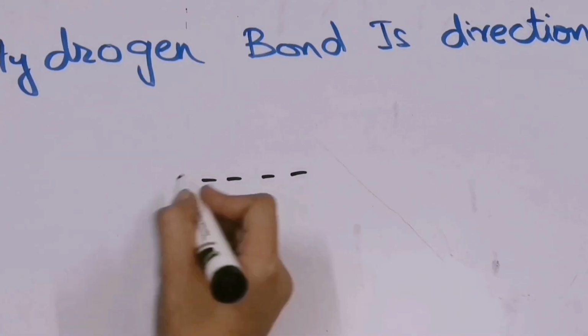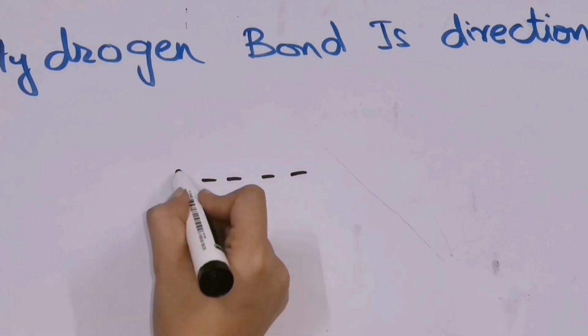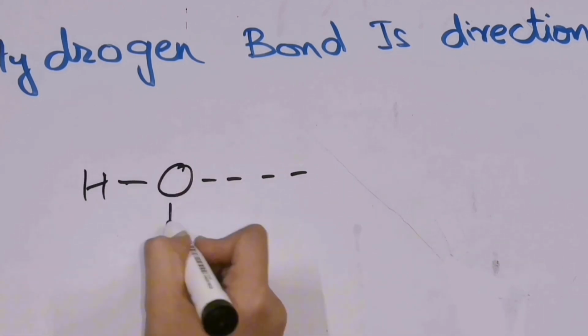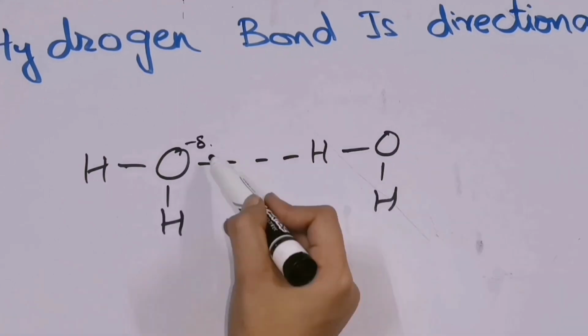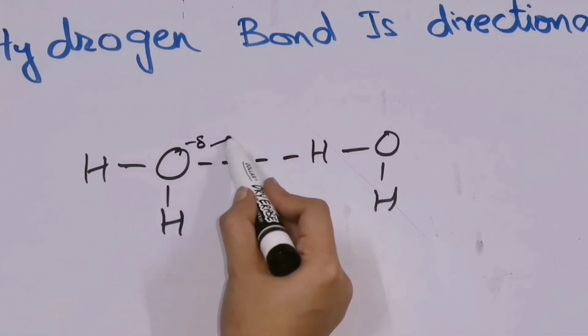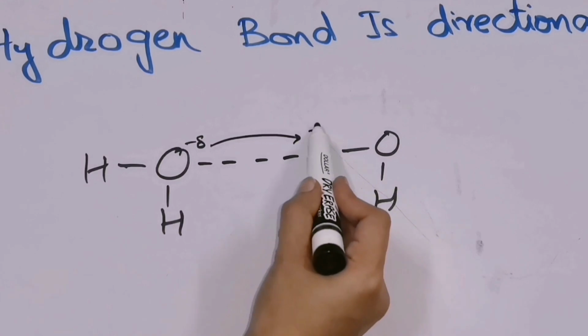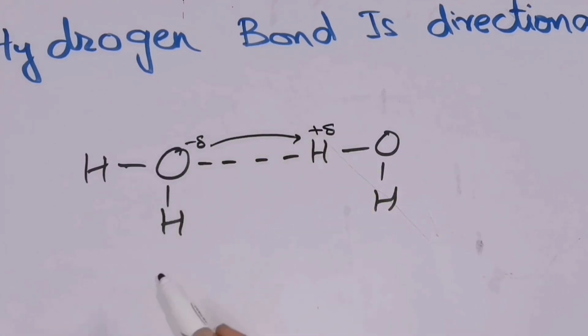If I draw a water molecule again, here it will be one oxygen. It means that it is pointed from the electronegative atom to the electropositive atom. It is showing a particular direction, that the bond is formed between the electronegative and the electropositive atom.